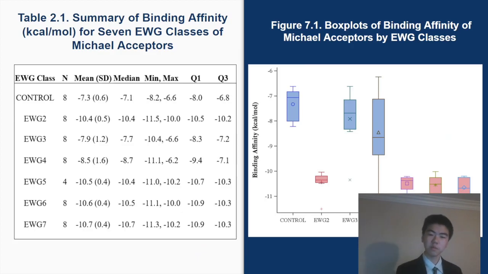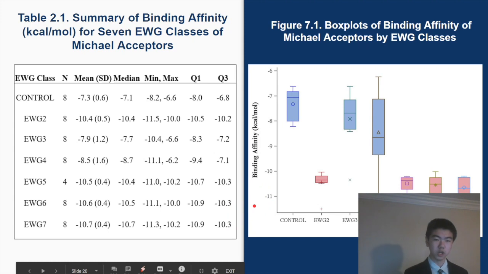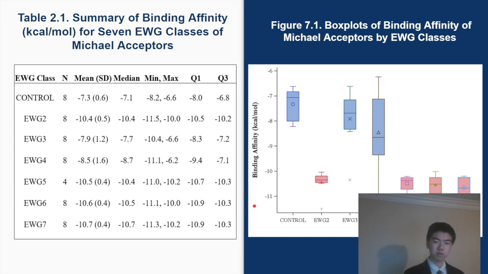Now these are the summary statistics and subsequent box plot analyses of the 7 EWG classes. On the y-axis is the binding affinity in kilocalories per mole. A lower or more negative binding affinity means stronger binding and thus stronger inhibition. By looking at the box plot, we observe that classes 2, 5, 6, and 7 appear to have stronger binding affinity when compared with the control group.